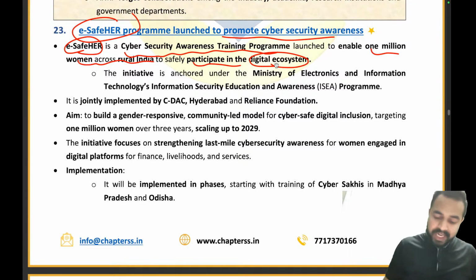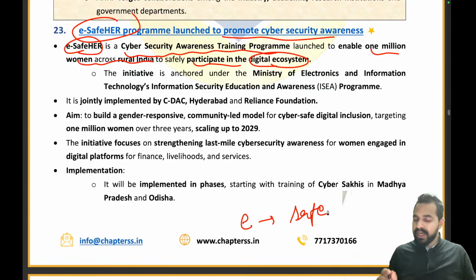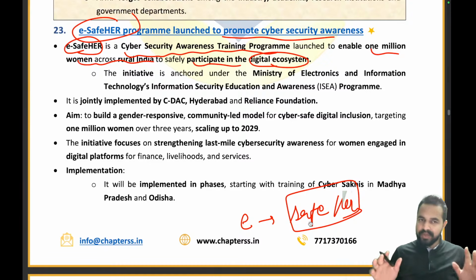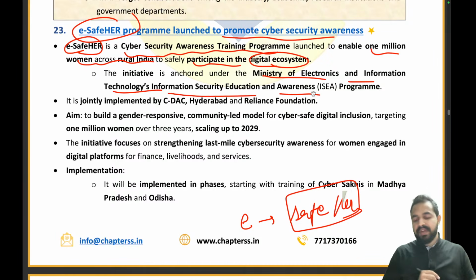So E-Safe Her. E basically stands for digital, right? E safe, right, from cyber security. Her is used for women, right? So the E-Safe Her program has been launched. Okay, the initiative is being anchored by the Ministry of Electronics and Information Technology. Under this initiative, there is a program, that is the Information Security Education and Awareness.